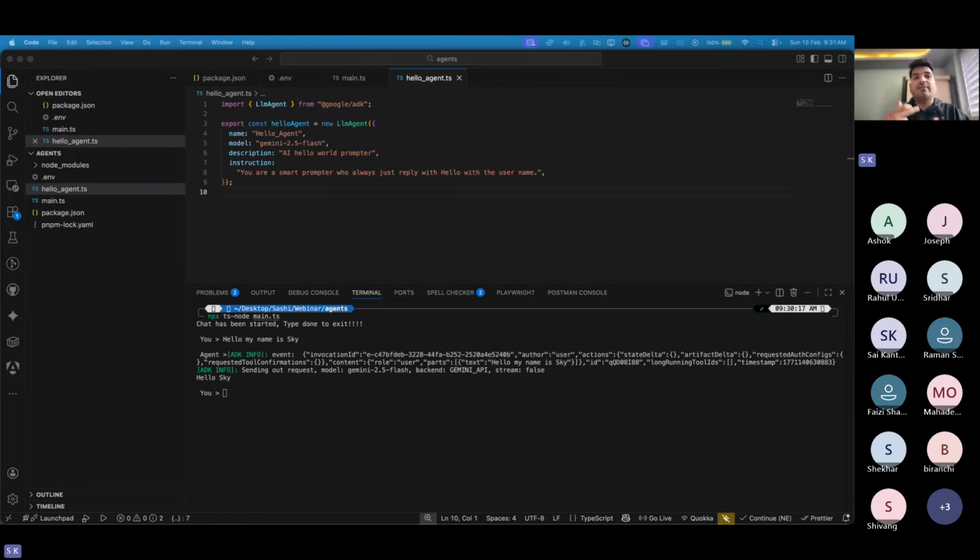We still have to go one level above. This was just how we create an agent. We just wanted to understand the jargon about what all things are required to create an agent: name, model, description, instruction, and all of that. But as I told you, LLM plus tools, when we combine them together, then it becomes an actual agent. Because currently this agent just says hello, it is not doing any super heavy job. You can do this from ChatGPT also. But my agenda till now was just to explain what agents are and how you create them. Till now, no questions?